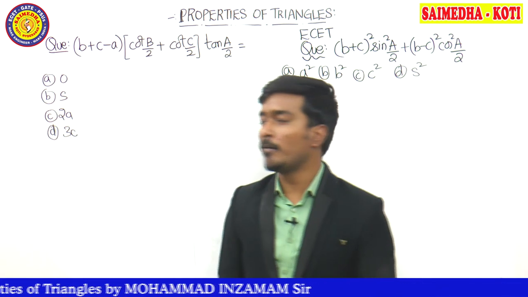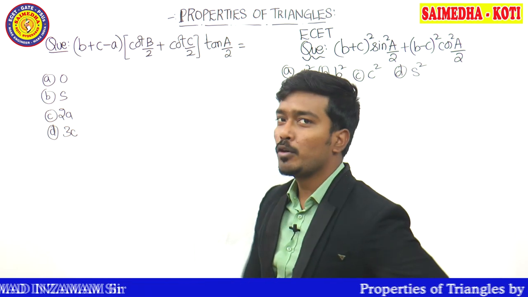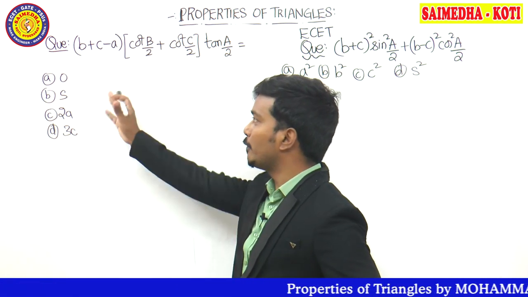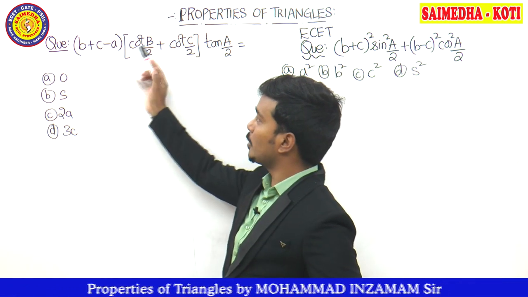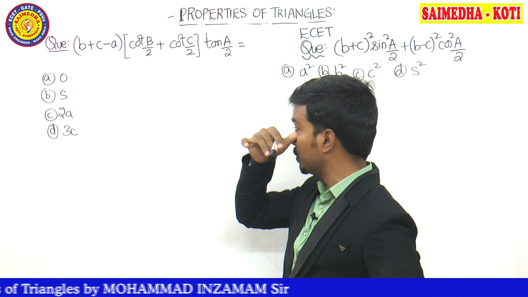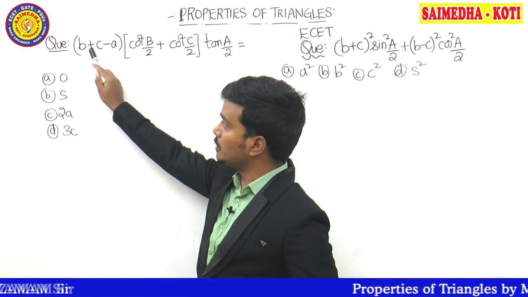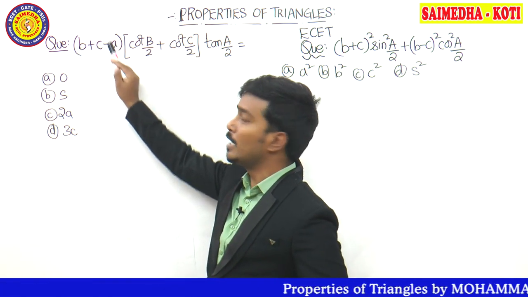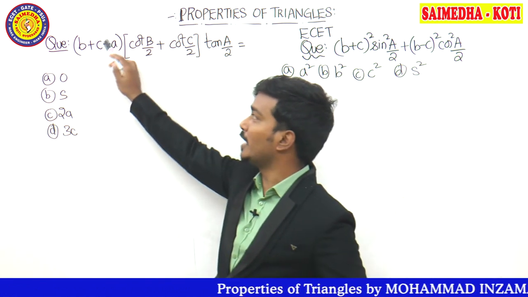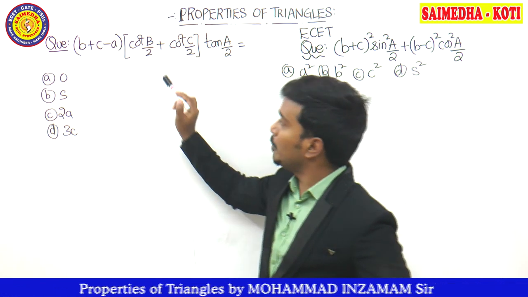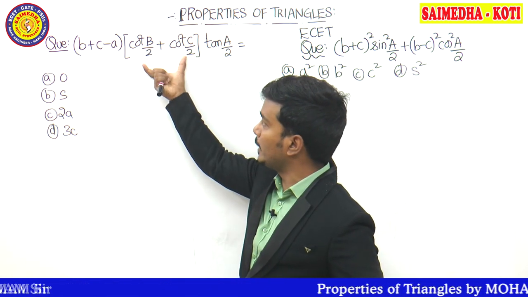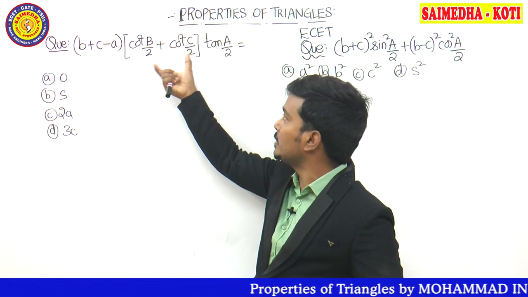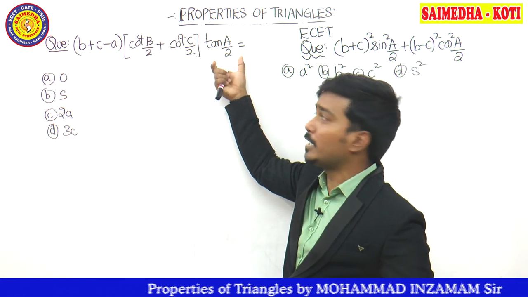Let's see some more problems, guys, about the logic one. If you are watching this regularly, guys, then definitely you have already got the correct answer for it. That is B plus C minus A cot B by 2 plus cot C by 2 tan A by 2. You can observe here B is positive, C is positive, guys, but A is negative. So the odd one out must be related to A only. Next, another term you can see: cot B by 2 plus cot C by 2 is acting as one term, so there is no oddness, but out of the bracket we have tan A by 2.